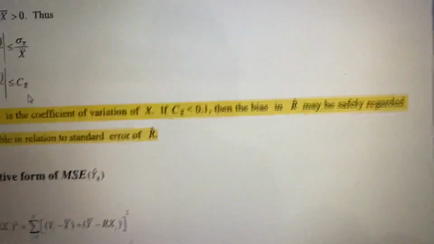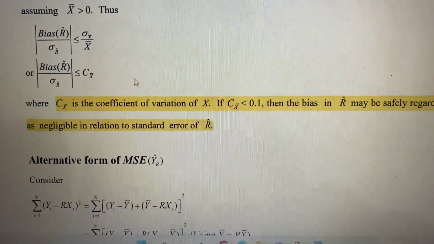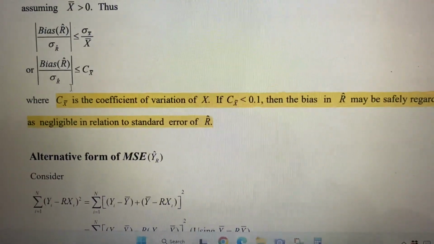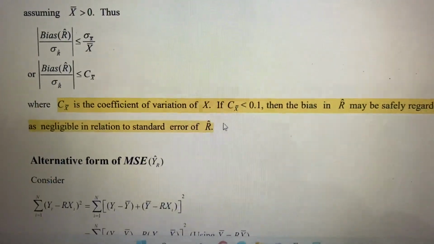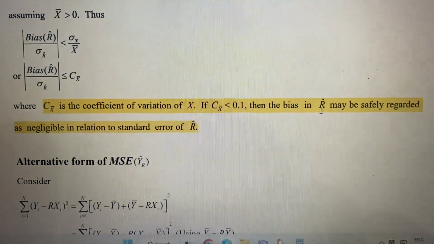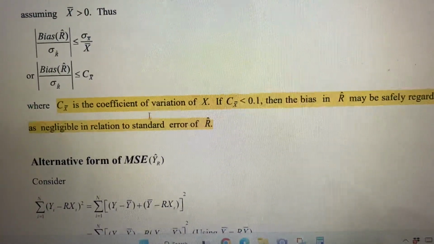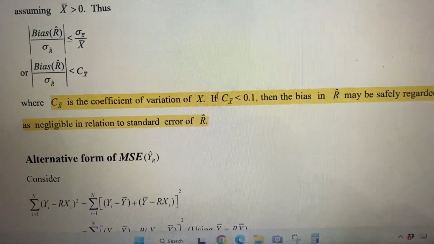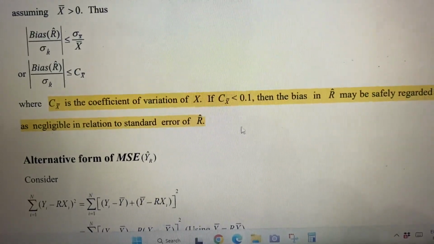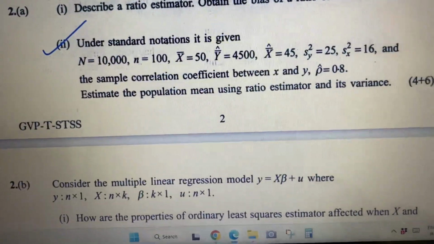Recall this. In chapter 5 of the sum notes of sampling theory, in the proof of this, it is given that if the coefficient of variation of X bar is less than 0.1, then the bias of R cap may be safely regarded as negligible in relation to the standard error of R cap. So if the coefficient of variation of X bar is less than 0.1, we can neglect the bias.